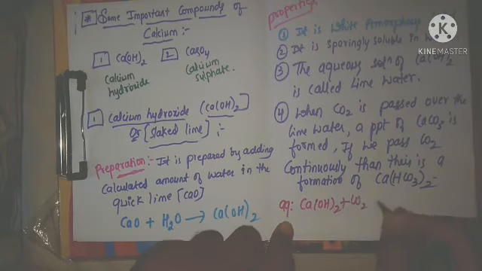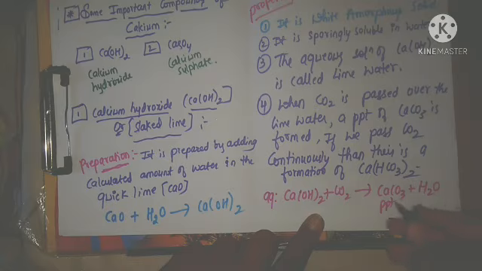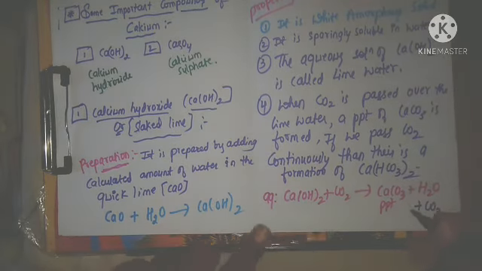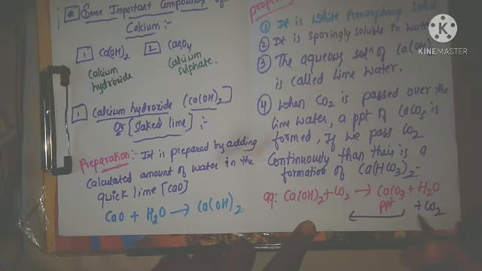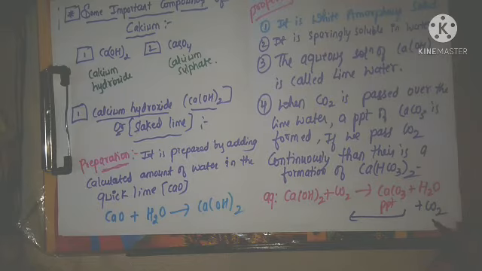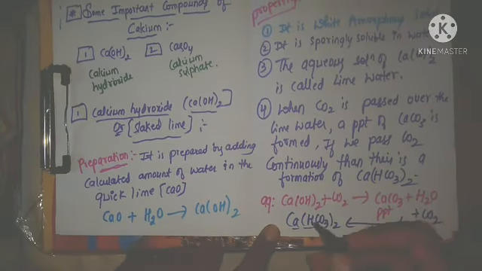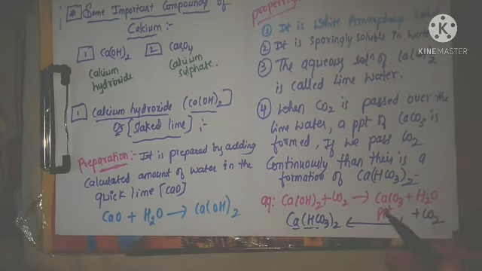If we pass carbon dioxide, it forms calcium carbonate as the precipitate and gives water. To this compound, if you pass carbon dioxide gas, this calcium carbonate reacts with water and carbon dioxide to form calcium hydrogen carbonate. This compound is formed. This is the fourth property of calcium hydroxide.